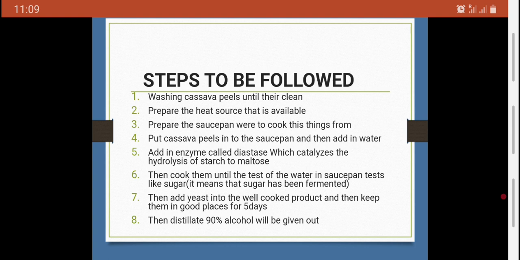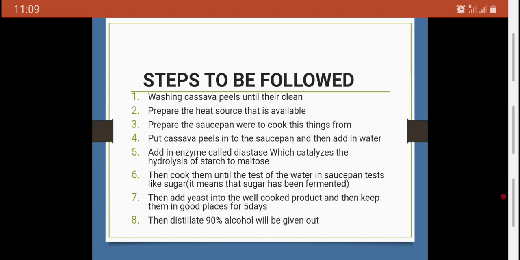Those cassava peels have a sour taste, but if you cook them and they are ready, when you taste them they taste like real sugar. Then you know they are ready. That shows the conversion of starch into sugar.